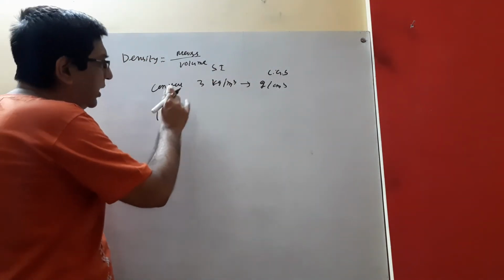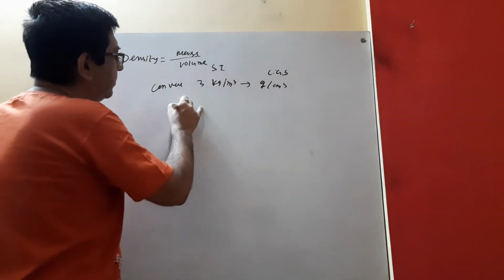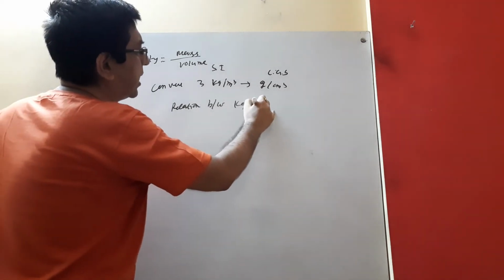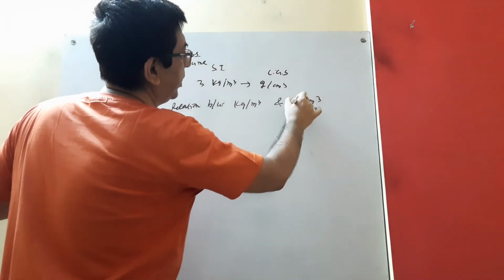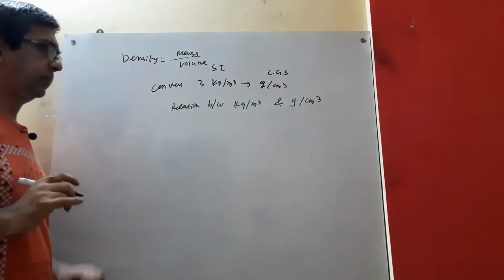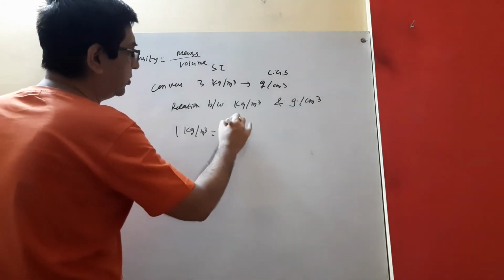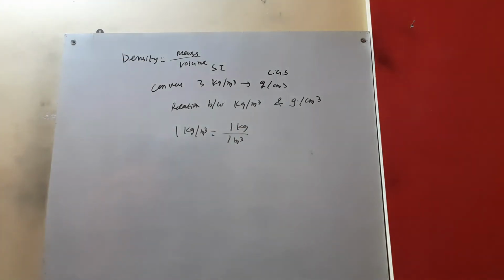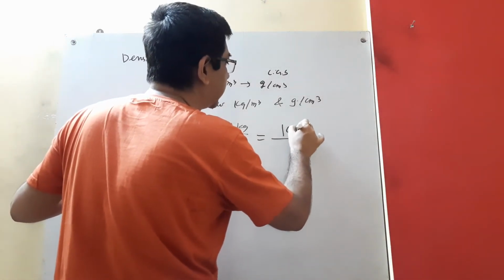Now what is the relation between kg per meter cube and gram per centimeter cube? We have to at first understand. Look, 1 kg per meter cube. That means 1 kg by 1 meter cube. Right? That means 1 kg means 1000 gram.